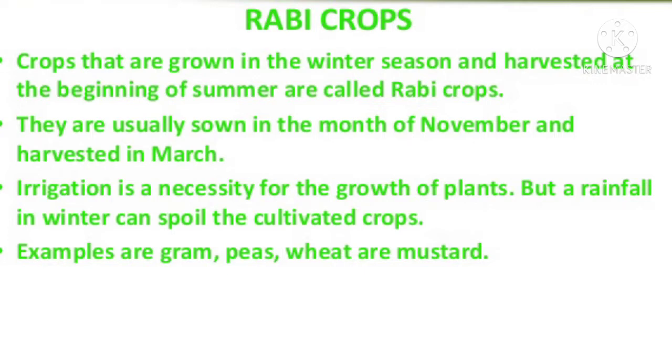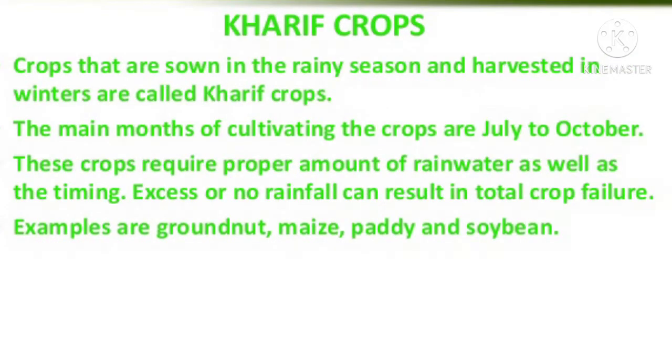Now the Kharif season crops. What is the growing and harvesting period of the Kharif season? These crops are grown with the onset of monsoon and harvested from September to October. The main crops are rice, maize, jowar, bajra, cotton, jute, groundnut and soyabean.